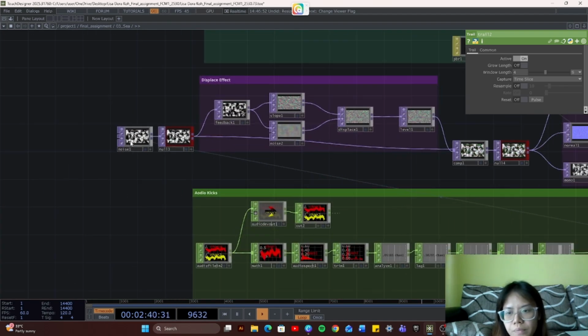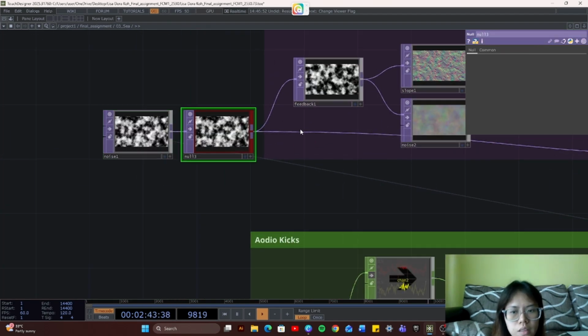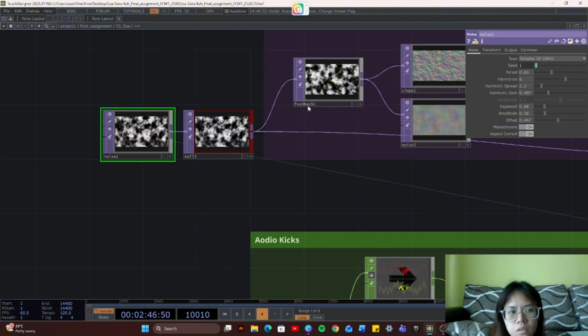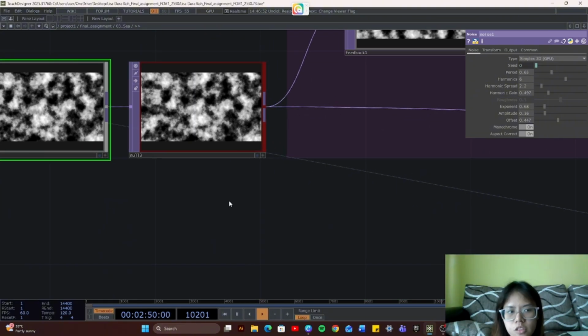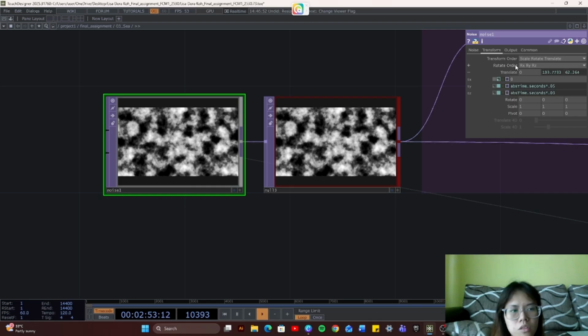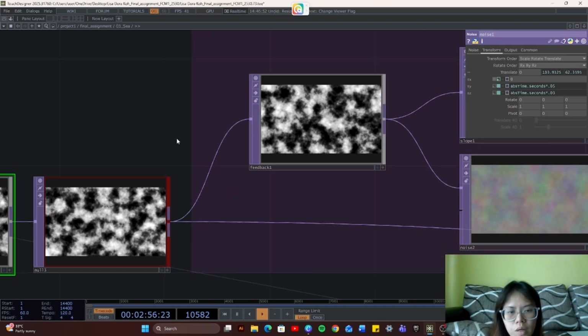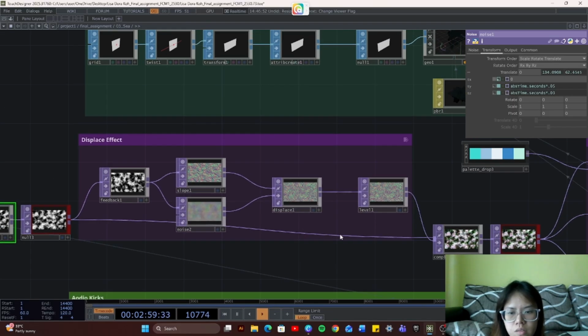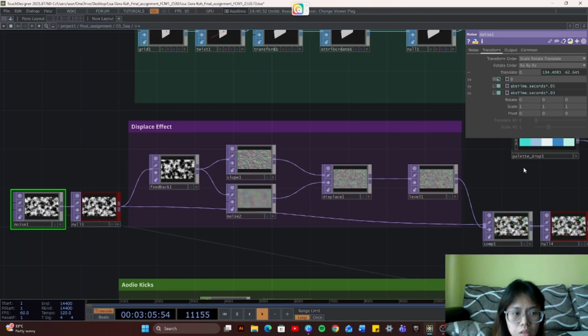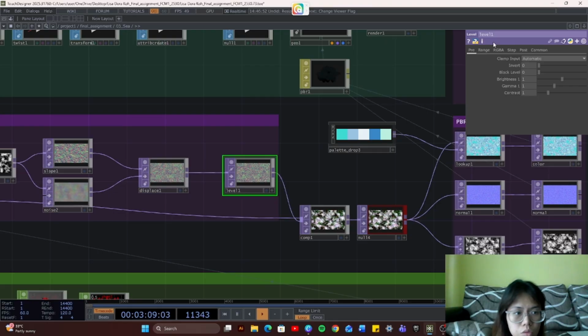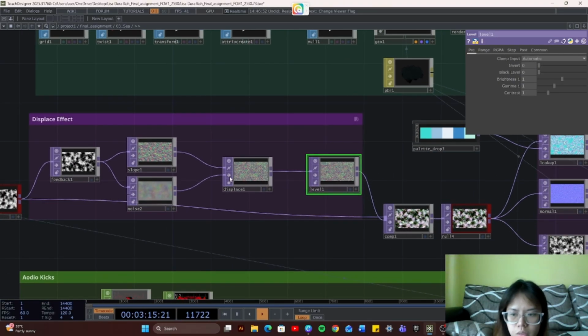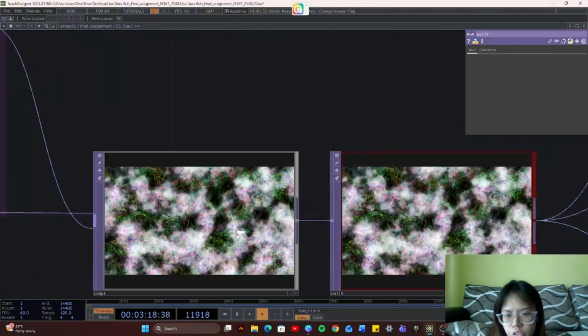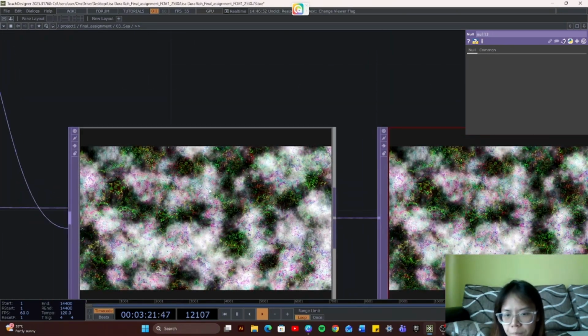So using this kick, I place a noise, and with that kick here, I place the noise seed over here so that it shifts and changes. And I also adjusted the transform here using apps time to make it slowly go up too. And then over here I made a displace effect by using feedback and the noise and slope, and then displace them together again. And I place a level to adjust brightness and contrast. And then I comp this and this null together so it achieves this type of look.